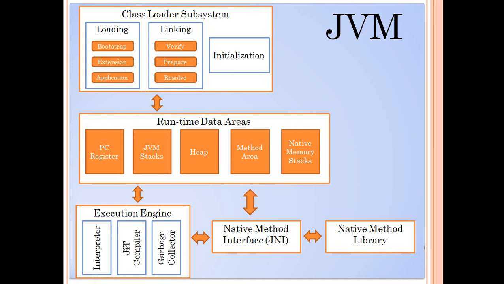Instead, the JIT compiler provides the native code itself, and it directly gets executed, providing better performance in terms of execution.